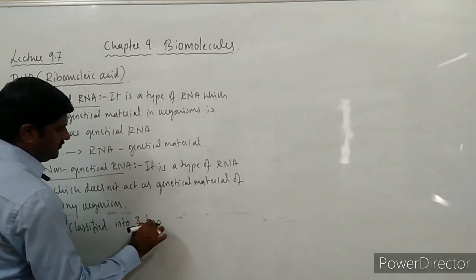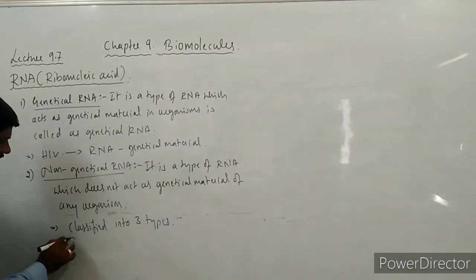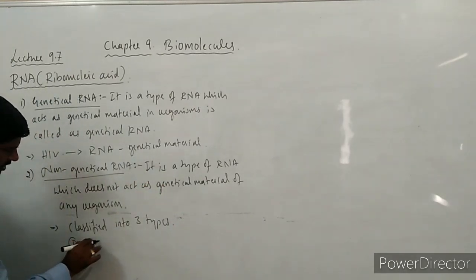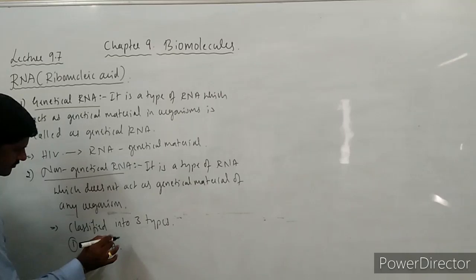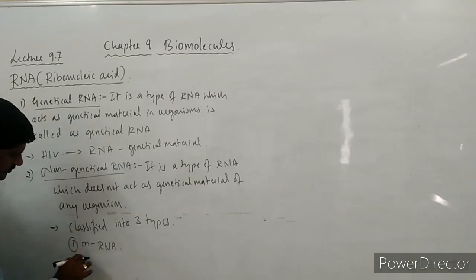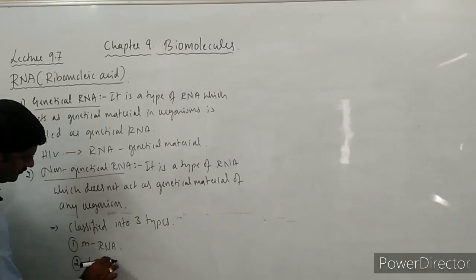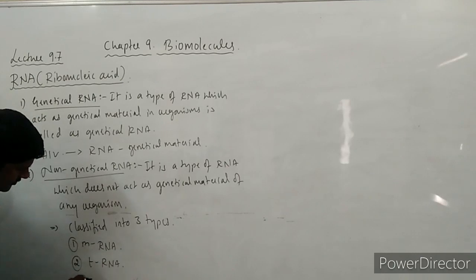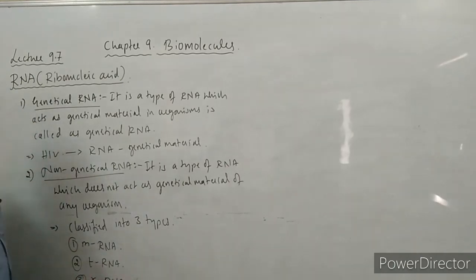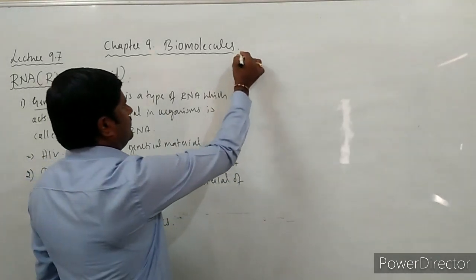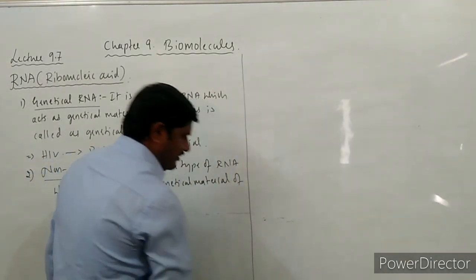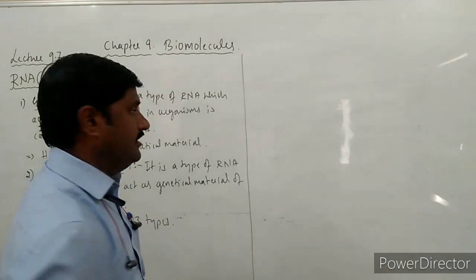Non-genetical RNA is classified into three types. Number one, mRNA. Number two, tRNA. Number three, rRNA. So these are the three major types of RNAs that we come across in non-genetical RNAs.